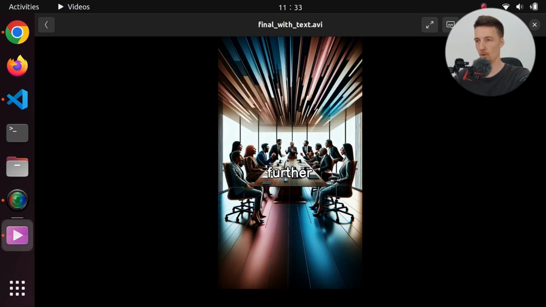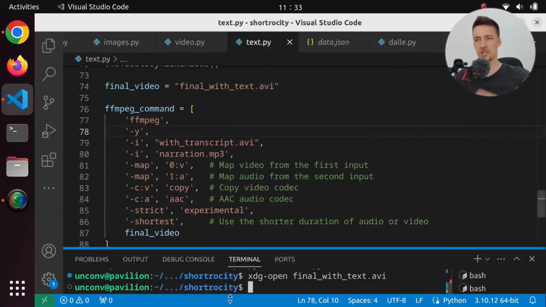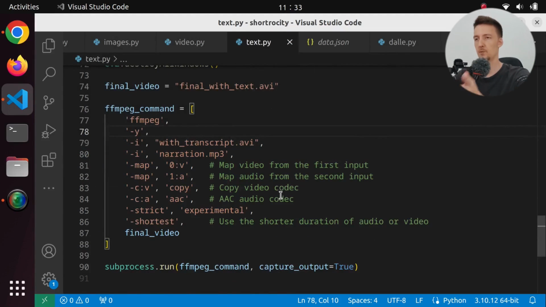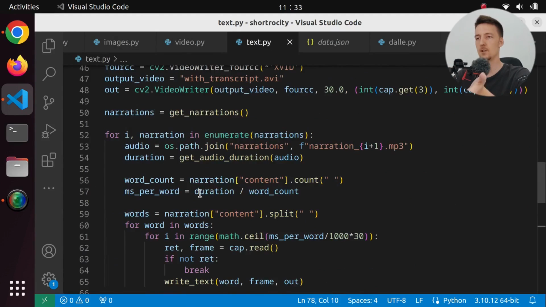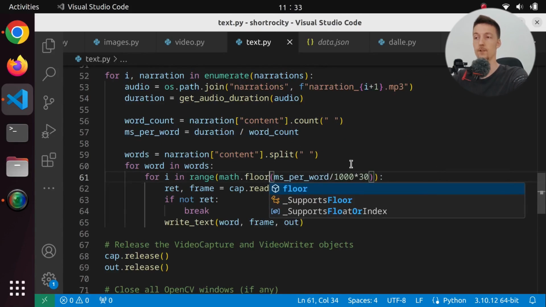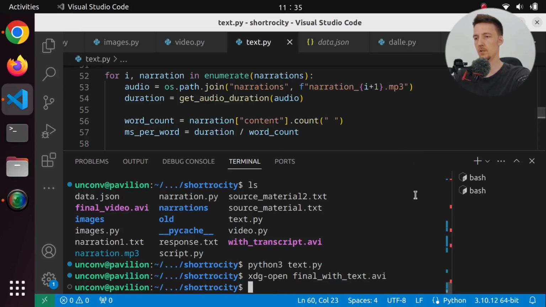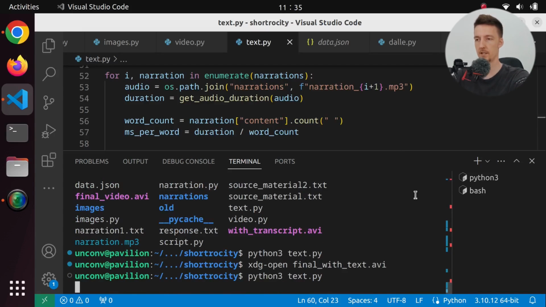Okay, it is not working that great. It is too slow. At first it seemed like it's catching up over time, which would make sense because we are literally counting it based on the length of the audio. But we are using math.ceil, so maybe we should use floor first of all, and we should show more than one word. But it still should work even with one word. So let's just see what the floor function does here.